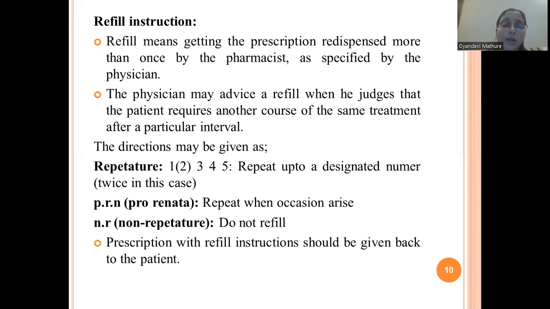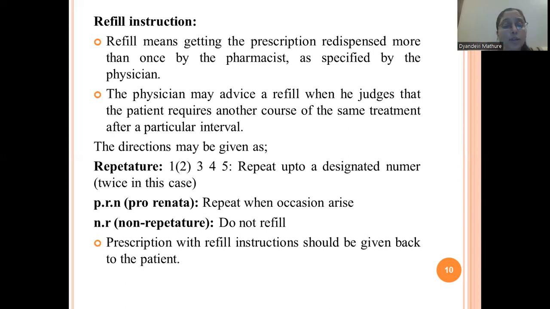Then another direction, suppose the physician has given the direction as PRN. Now PRN means pro re nata, so repeat when occasion arises. Understood? In this case, if PRN is mentioned on the prescription, it is not repeat teacher. You have to repeat this medication only when you are suffering from fever, means only when the occasion arises.